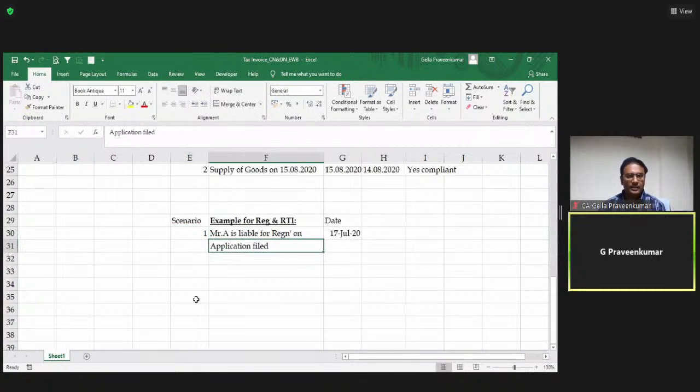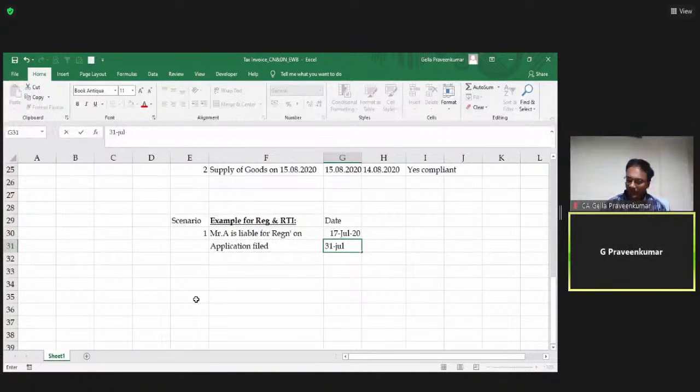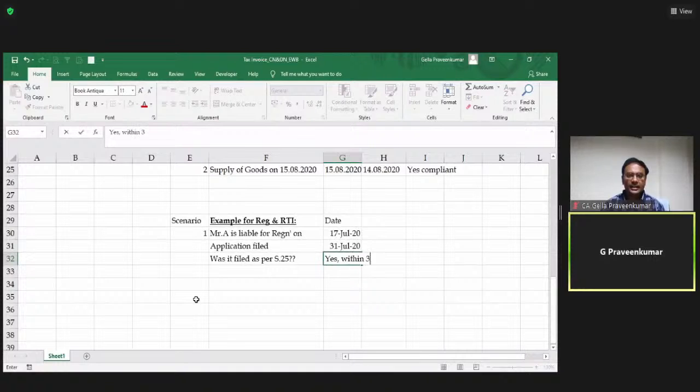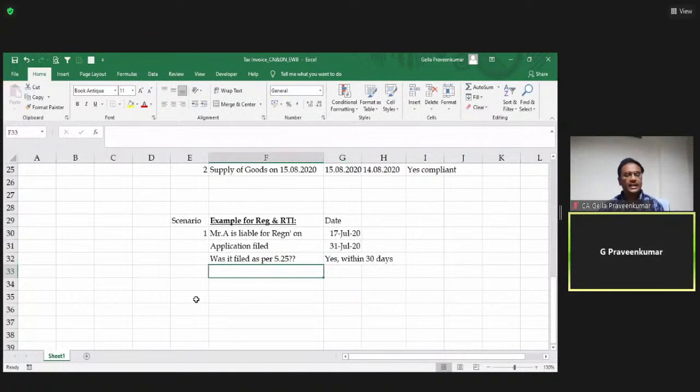Scenario 1. I have filed my application for registration on 31st July 20. Now, was it filed as per law, as per section 25? Answer is yes, within 30 days. Now here, what is the effective date of registration?